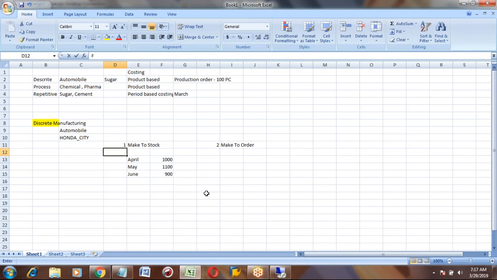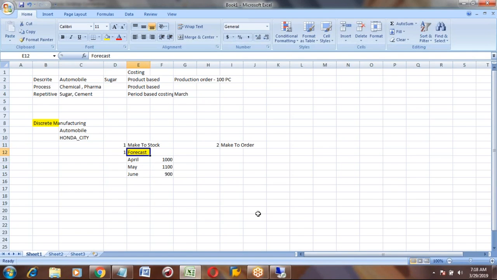In SAP terminology, it is called the forecast. Forecast is nothing but how much you want to produce, you want to manufacture in the future. That is called the forecast. This forecast is the first step in make to stock.